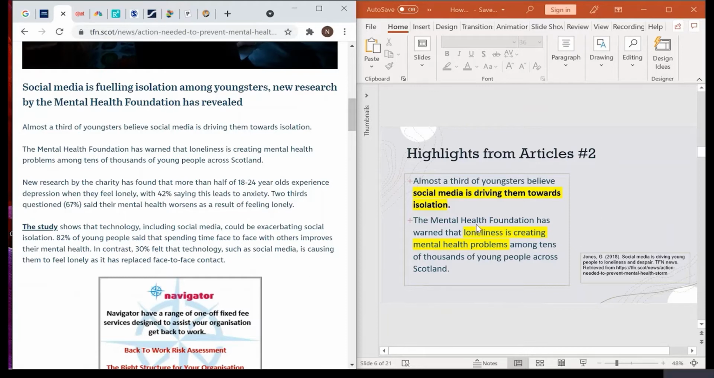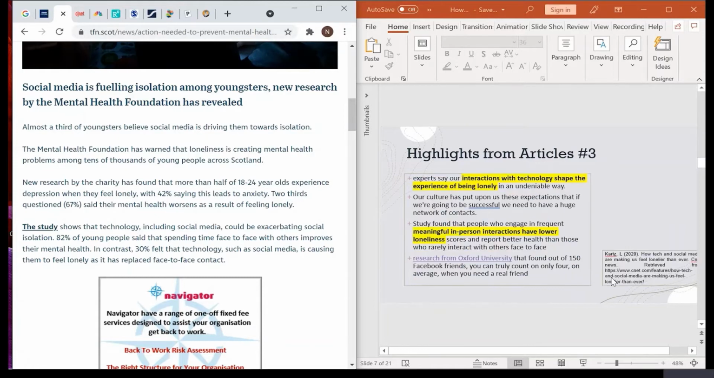Basically, what you can highlight from this article is that social media is driving toward isolation, right? Loneliness is creating the mental health problem, especially among the young people in Scotland. So that is what the second article says, by Jones 2018. Then you look for some more articles.